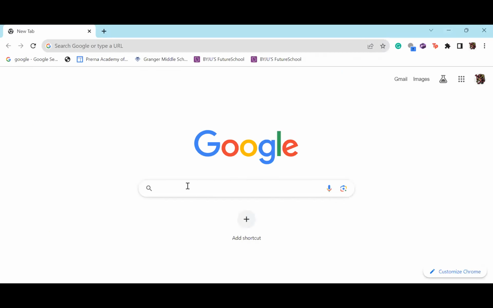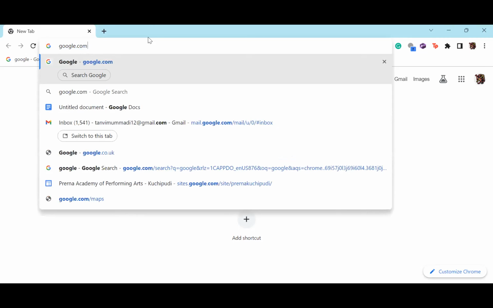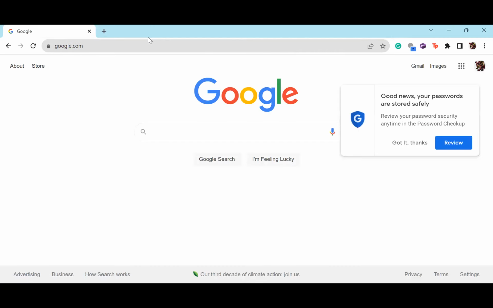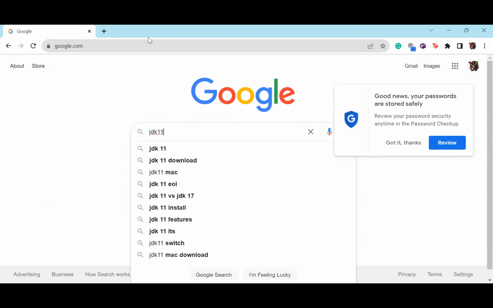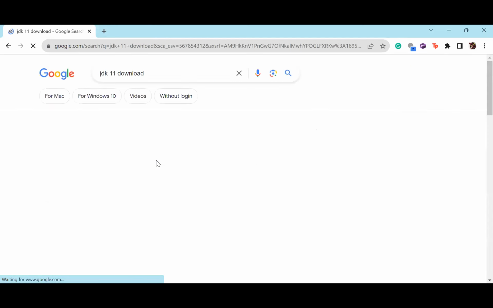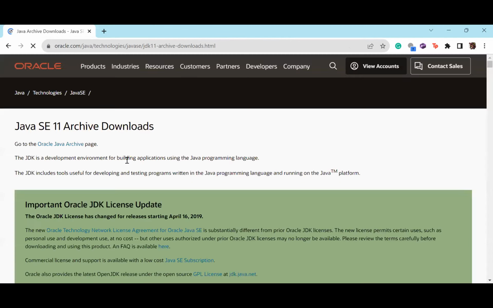Yeah, I can see now. Can you type on top google.com? Then type JDK 11 download. Yeah, you have that, select that. You have to choose the Oracle website, the first one. Click on that.